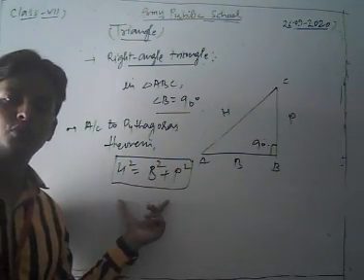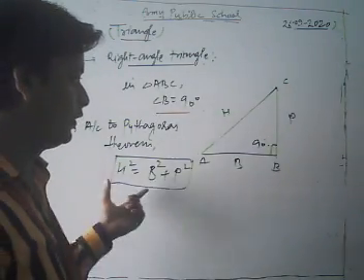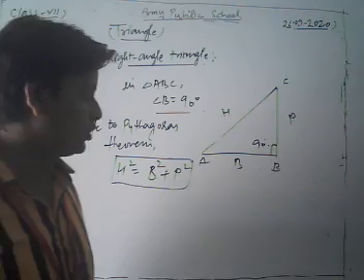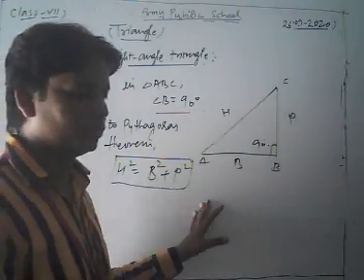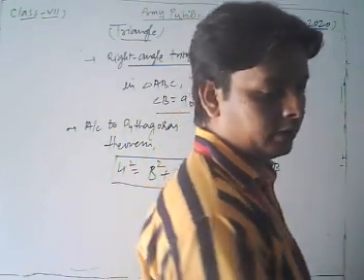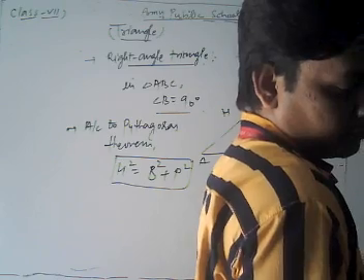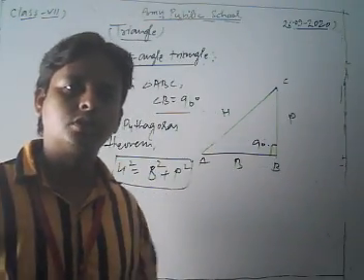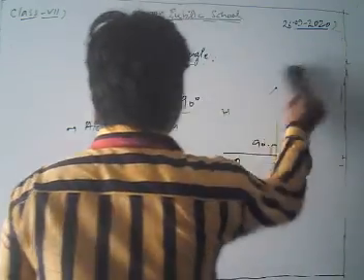This is one of the most important relation theorems related to a right angle triangle. So now we take and solve some questions of your NCERT exercise 6.5 based on right angle triangle.